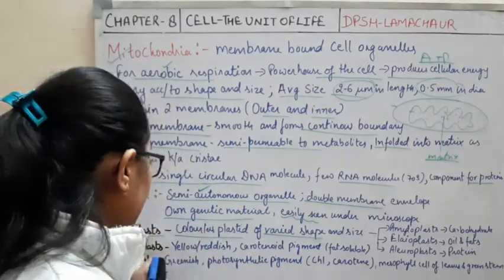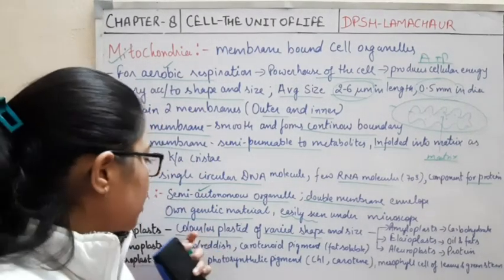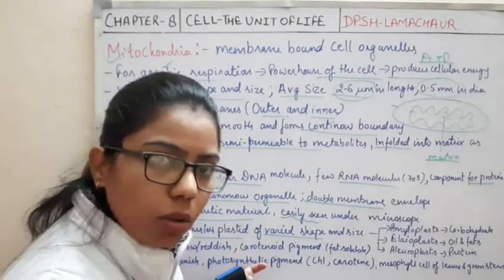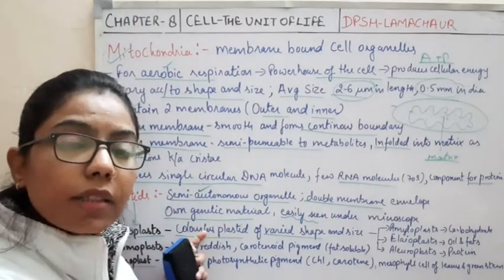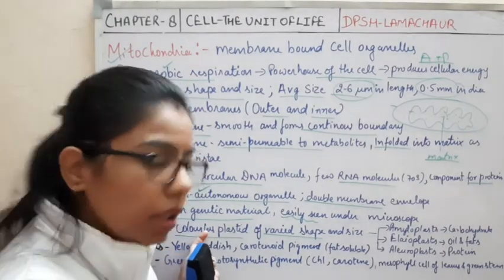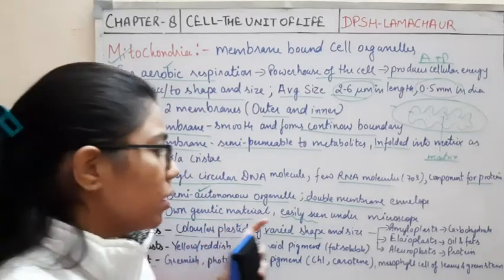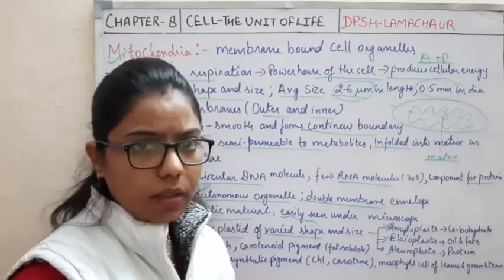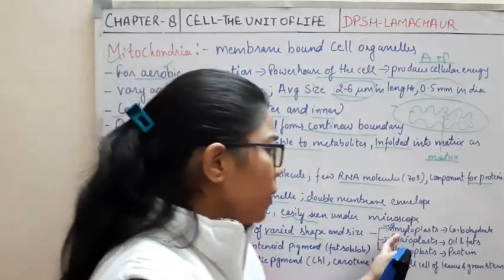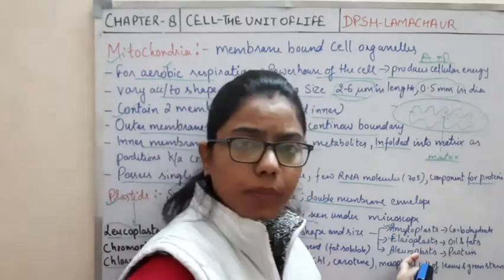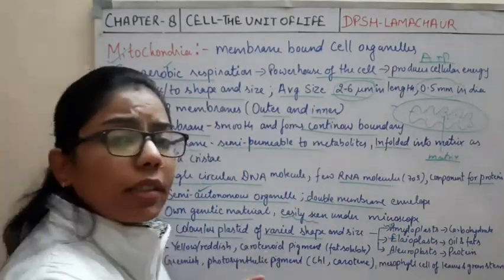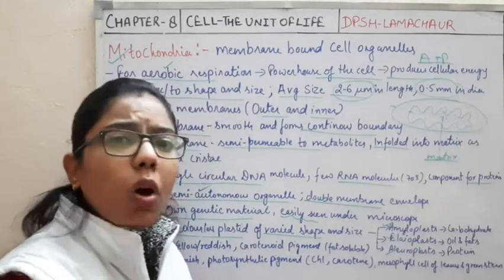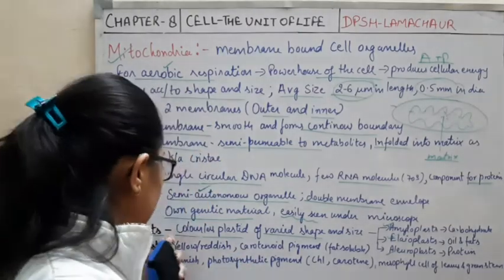So if it is colorless, what is the use of this plastid? We know about some colorful plastids and their role, but what is the role of this colorless plastid? On the basis of their function, we have categorized leucoplast into three: amyloplast, elaioplast and aleuroplast. Very simple. All the function of the leucoplast is for storage. So when we talk about the storage of material inside the cell, what is responsible?